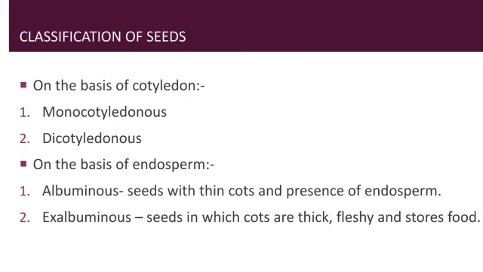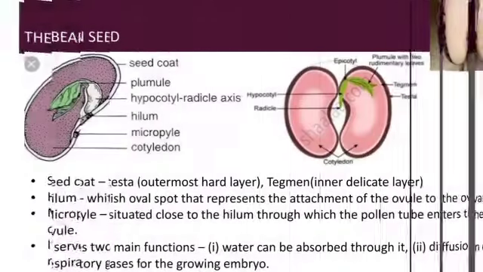So on the basis of endosperm, the seeds can be distinguished into two types. First is albuminous. Albuminous means the seeds with thin coats and presence of endosperm. So endosperm will be present, and at the same time cotyledons will be present, but it will be a thin layer which will not function as storing food. Ex-albuminous means the seeds which will have the cotyledons that help in storing food. It will be thick, it will be fleshy, and it will help in storing food.